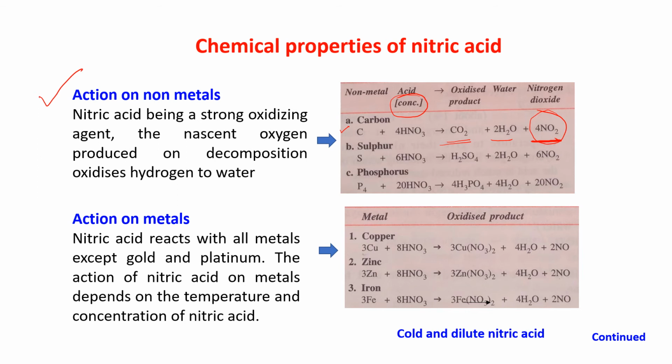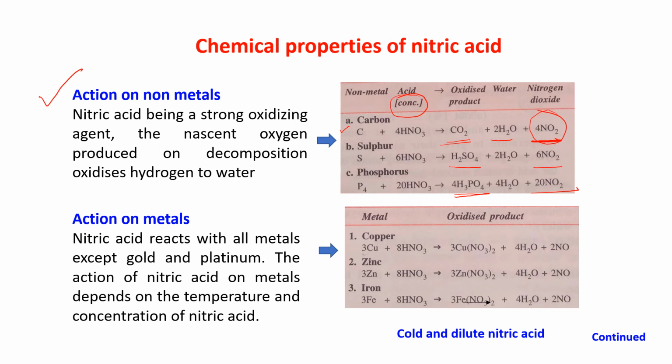Sulfur on reacting with HNO3 gives you H2SO4, H2O and NO2. Phosphorus when reacting with HNO3 gives you H3PO4, phosphoric acid, and NO2.